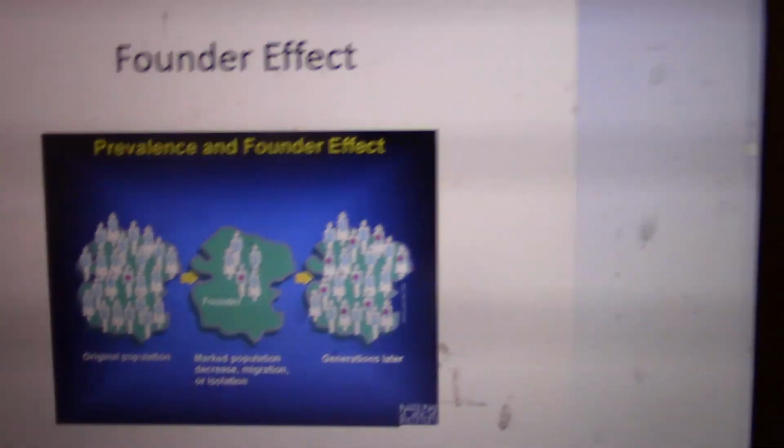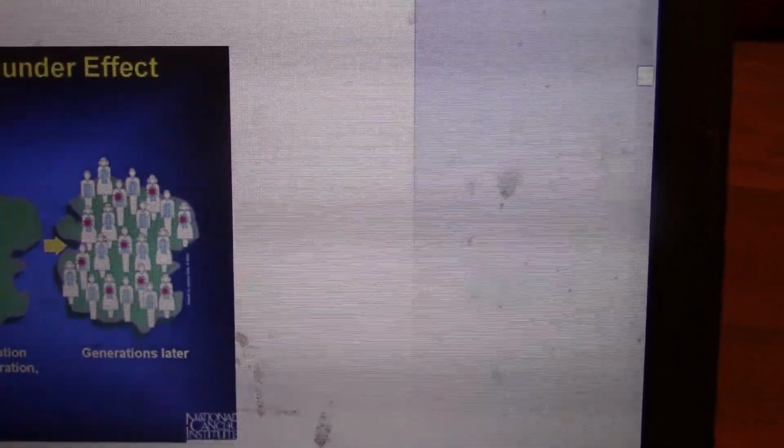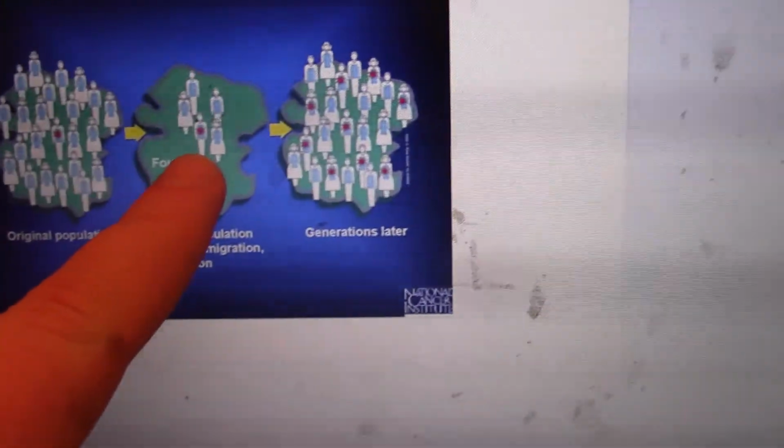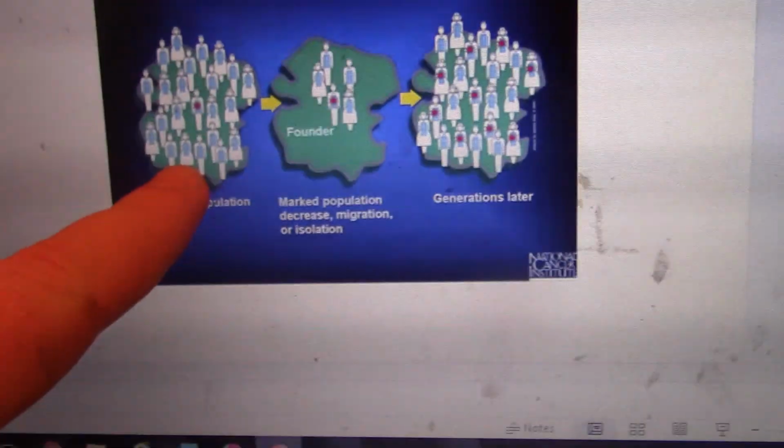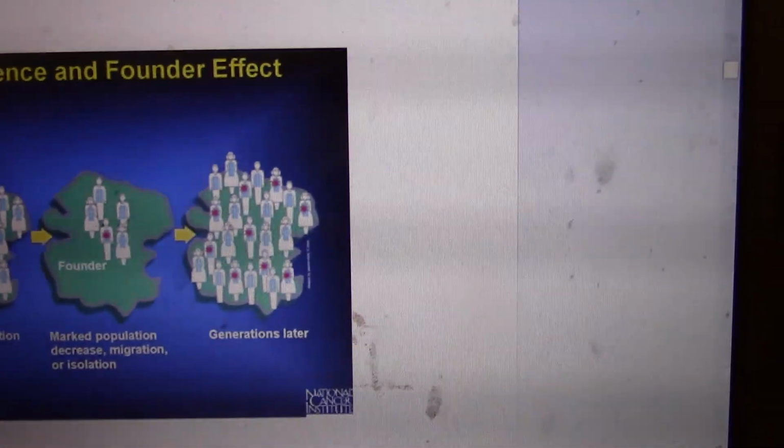And then these founders migrate and they colonize a new land. So the genetic diversity of the population that grows from that area is representative of the migrants, not of the original population as a whole. So any sort of genetic abnormalities get skewed in this new population as a result.